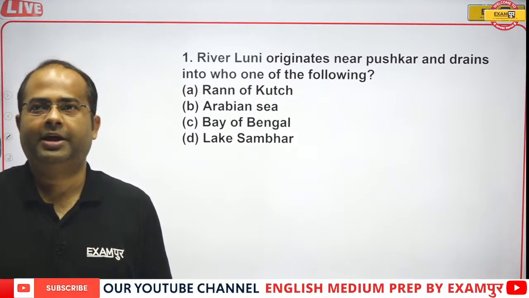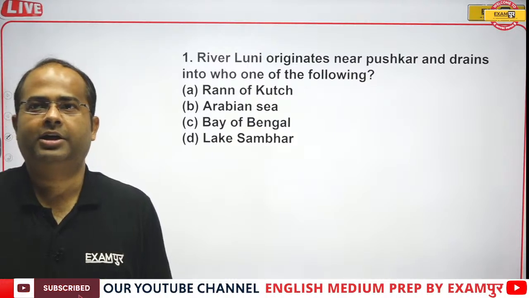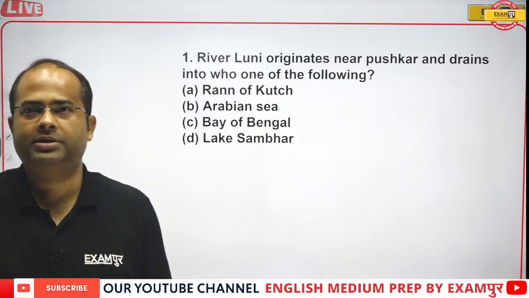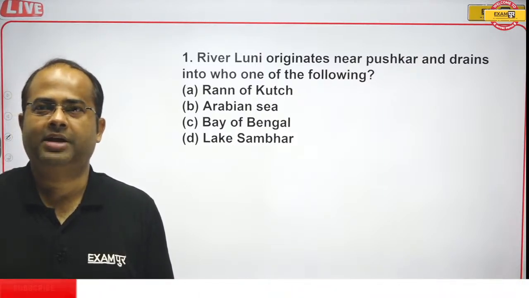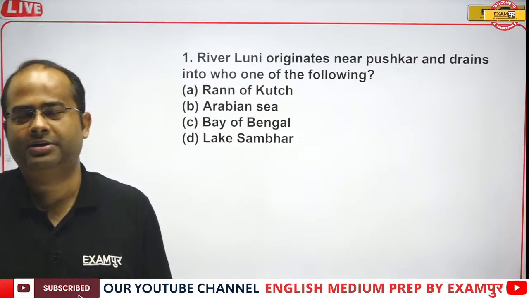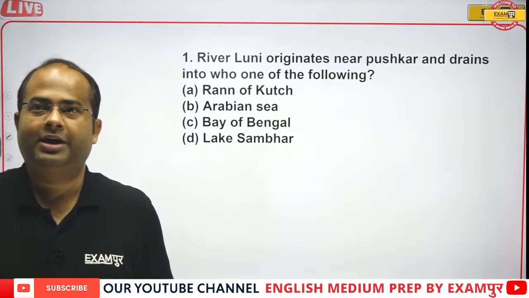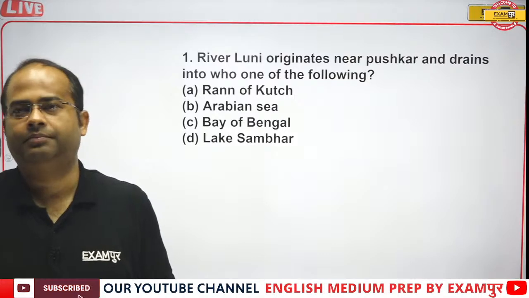What will be the correct answer? Where does the Luni river drain? Okay, so Lake Sambhar. Lake Sambhar is in Rajasthan itself. So the Luni river originates from Rajasthan and drains in Rajasthan. The Luni also goes into Gujarat as well.